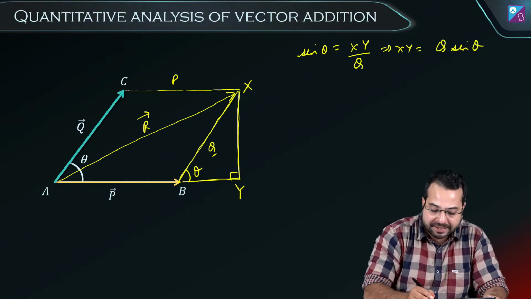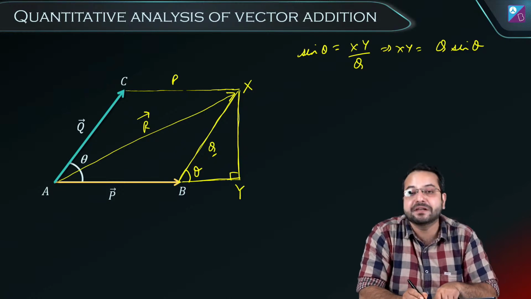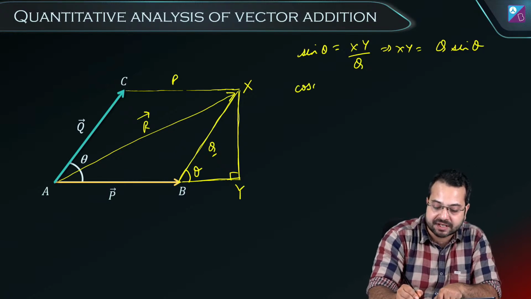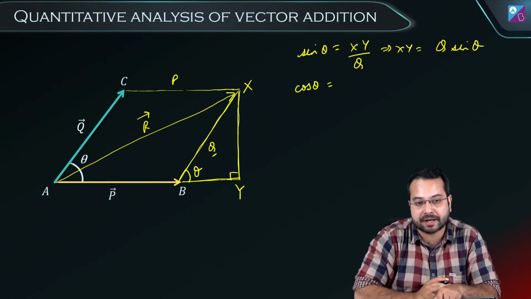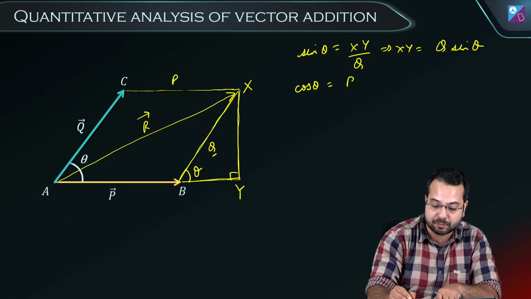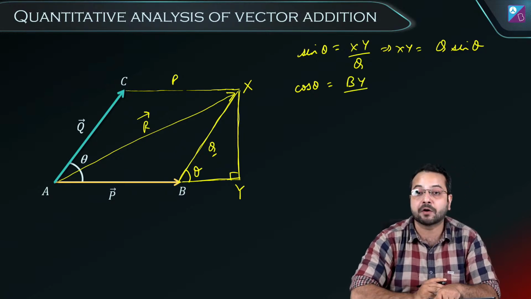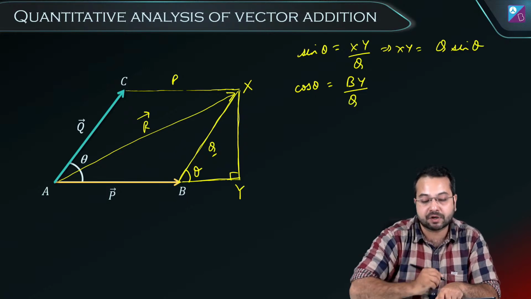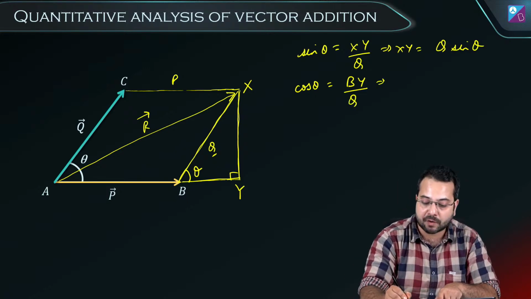And what I also want to find out is BY. How do I find out BY? In the triangle BXY, cos theta will be equal to BY divided by BX, again the hypotenuse. And the length of the hypotenuse is q. So from here we can say that BY is equal to q cos theta.